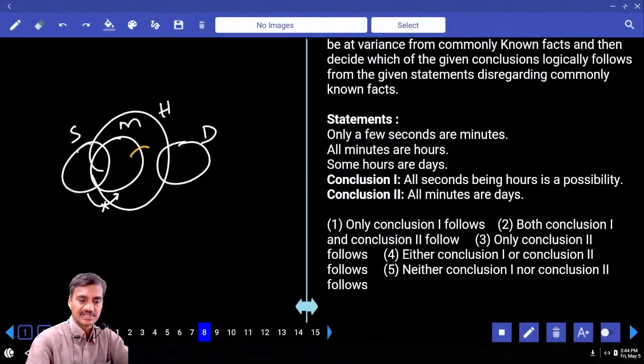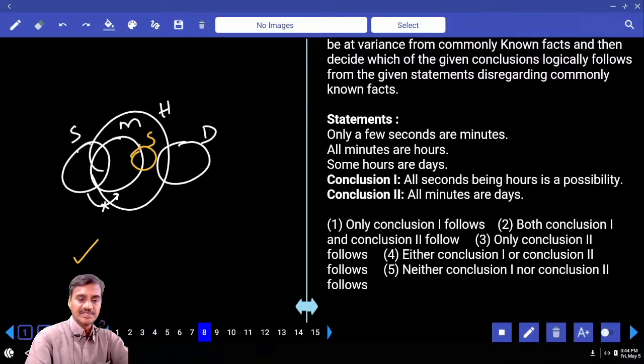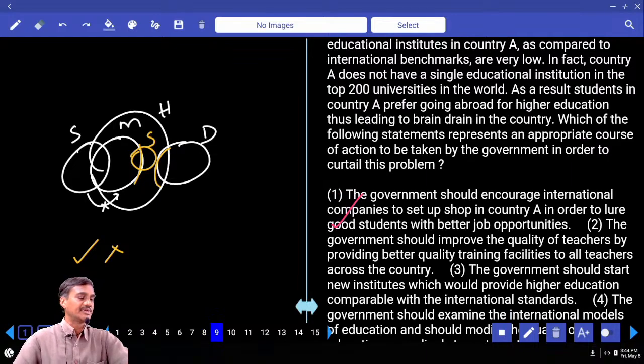Now this entire second is a part of this hour. Is it possible or not? Yes, first one is true. And all minutes are days. Minute is here, day is here, no intersection, that is false. Only one, choice 1, question number 8.